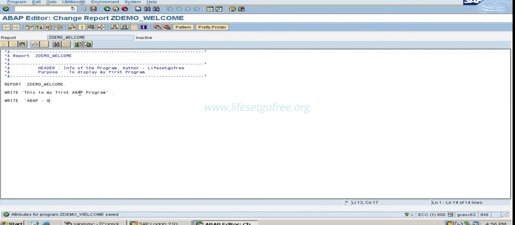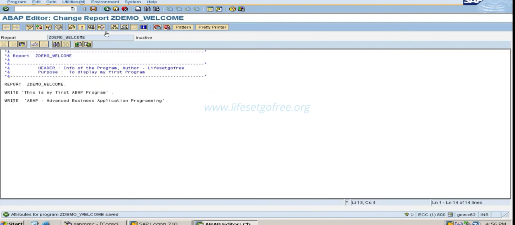It is Advanced Business Application Programming. So this is ABAP. And again it is ending with a period dot. Okay. So here we have written two statements.